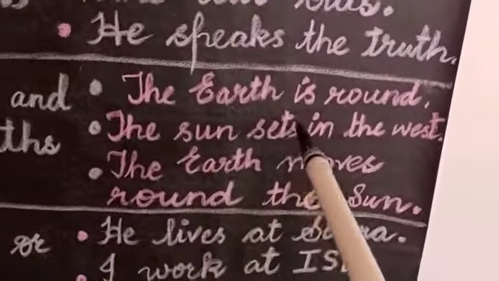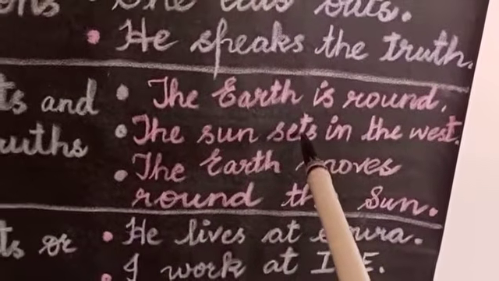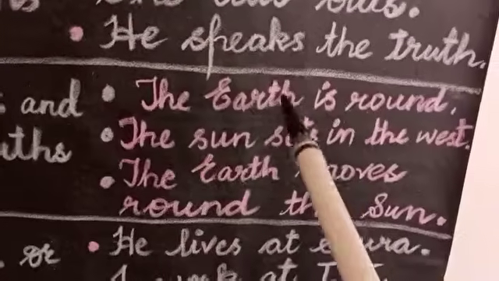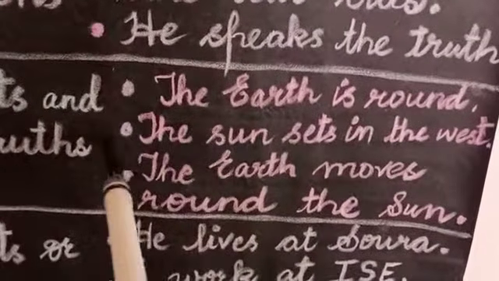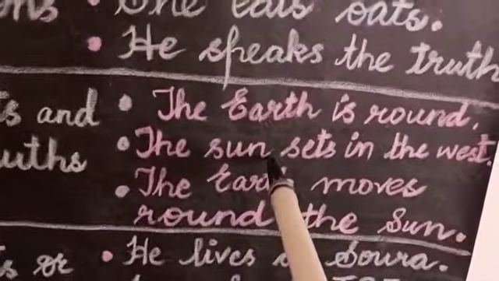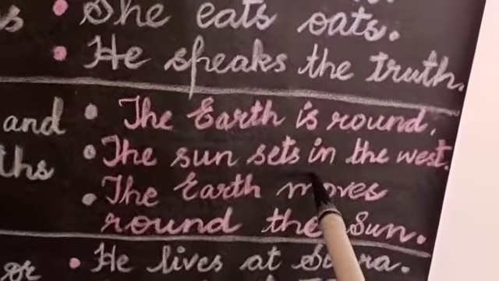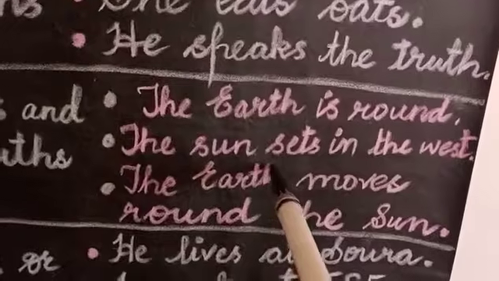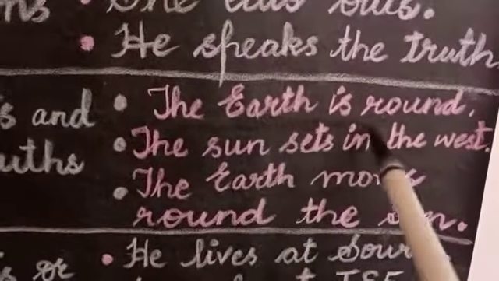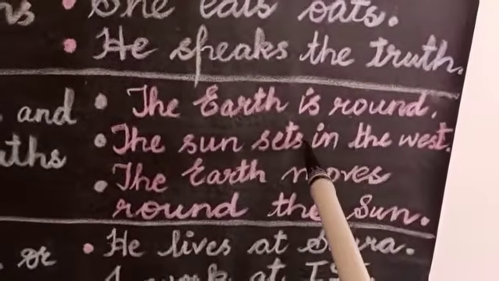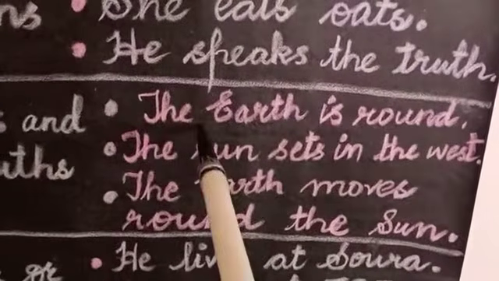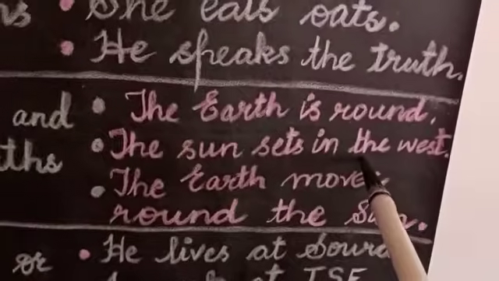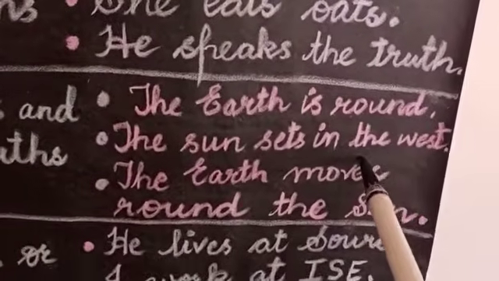What do we say? Where does the sun set? Exactly, we say the sun sets in the west. So it is something that we accept, that yes, the sun always sets in the west. Now if you ask a person who lives in Assam, who lives in Goa, where does the sun set? He or she will also answer that the sun sets in the west. So this kind of sentence also has universal acceptance. All the people of the world believe that the sun sets in the west. Nobody has any arguments regarding this.